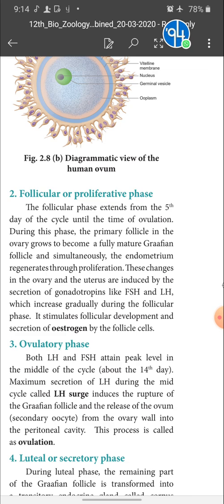How many days does that last? What are the changes taking place in the endometrium, and which hormone is responsible for this? We are going to see now.